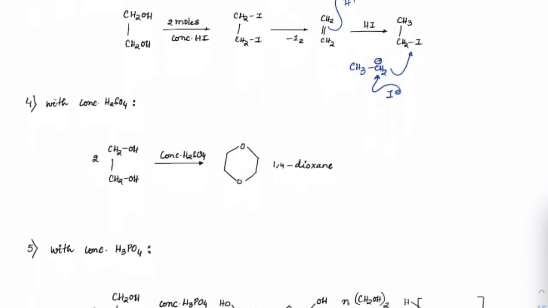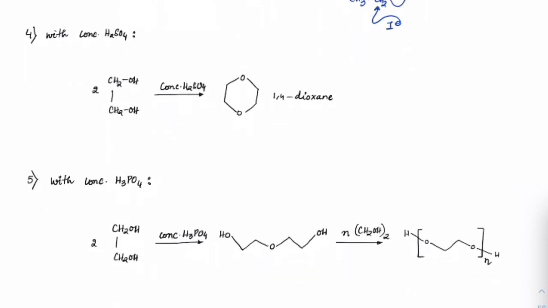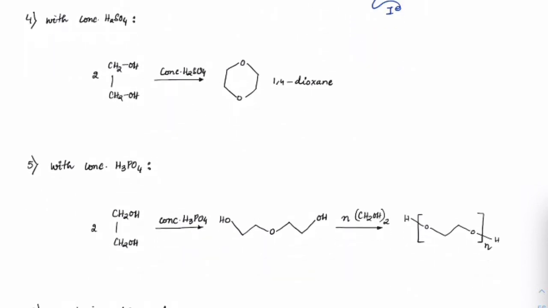Okay, see the next question here. If we treat these glycols with concentrated H2SO4, you would see that every 2 moles will start forming this dioxane.